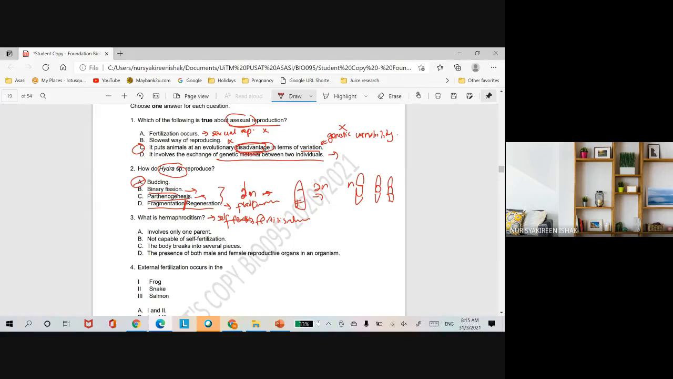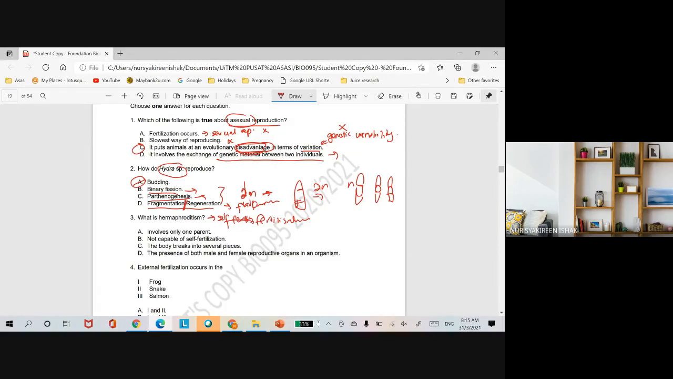So this is advantageous for animals that are living alone, such as parasites in the intestine of animals, and burrowing worms. So worms can also undergo self-fertilization.